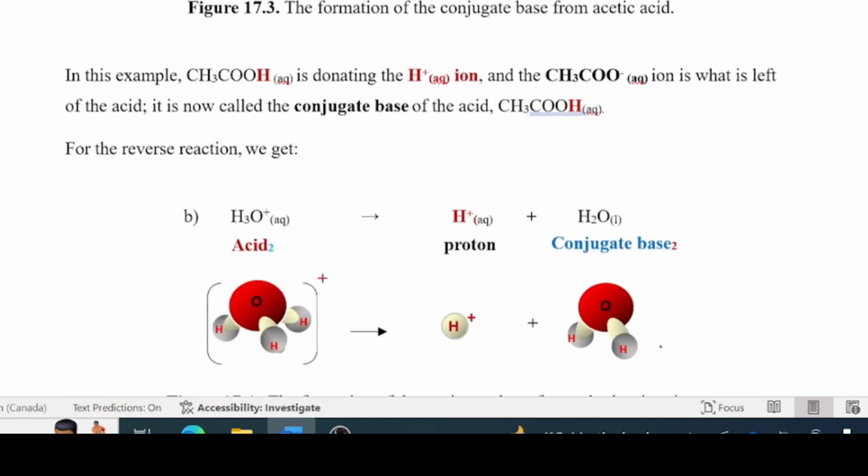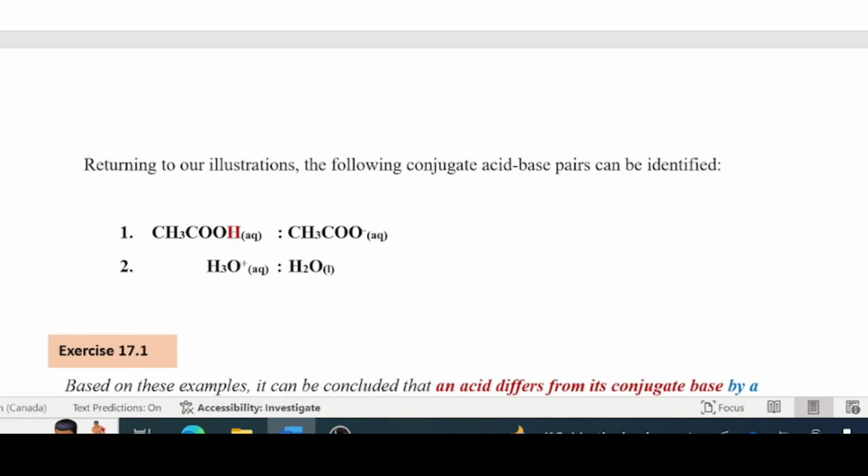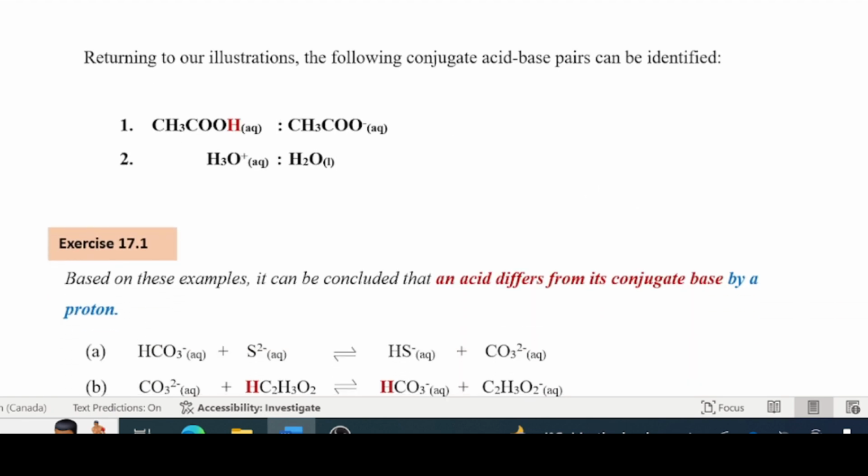When the hydronium ion loses the proton, what's left of it is water, which is called the conjugate base. And these are the pairs there. That pair has been identified there. Conjugate acid-base pair, this one and this one.